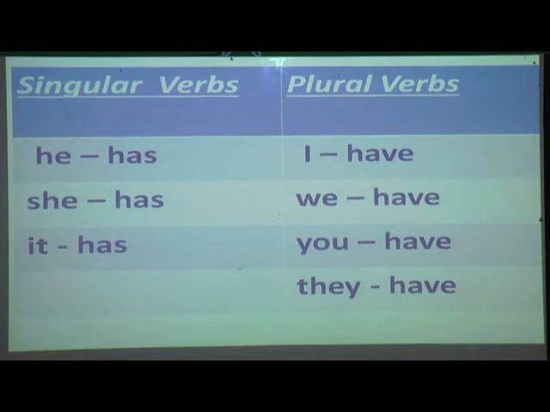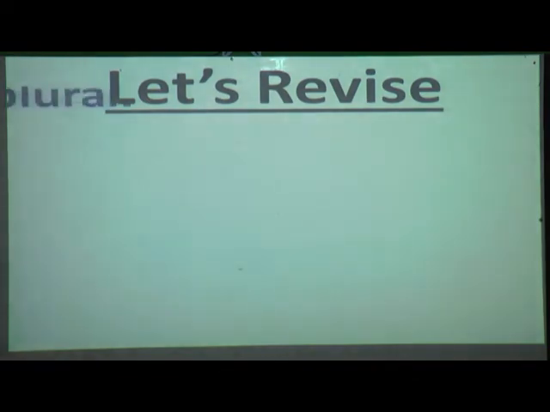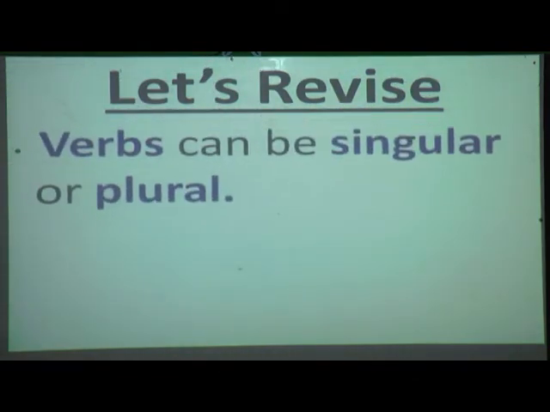Now we will do some practice. Open your Fun with Grammar book. Before we solve this exercise, we'll just revise. Verbs can be singular or plural. Our topic name is verb singular plural.